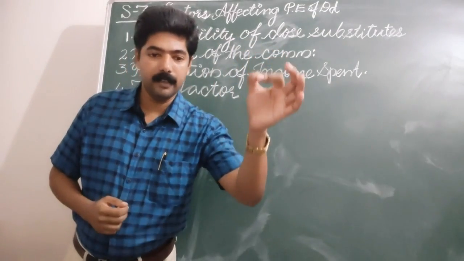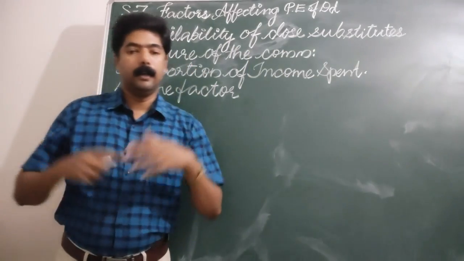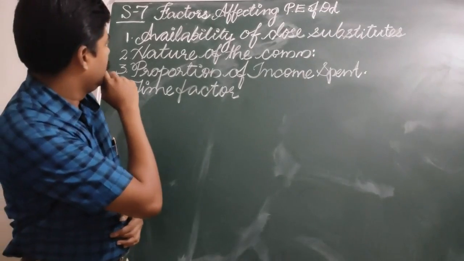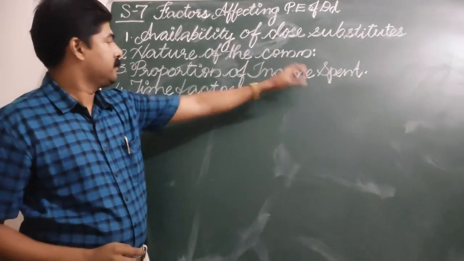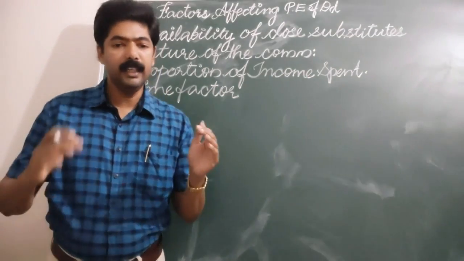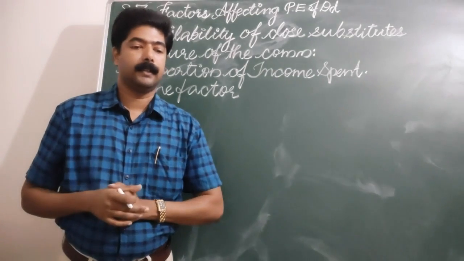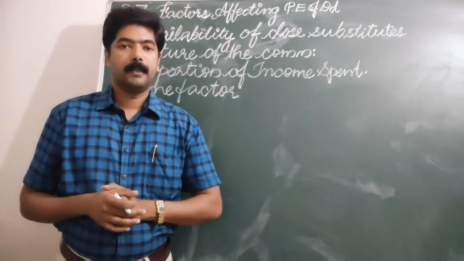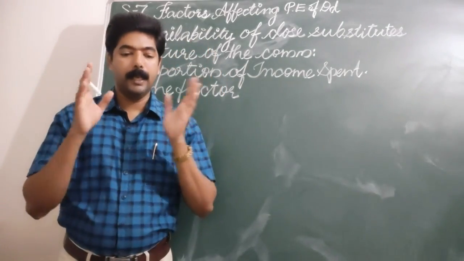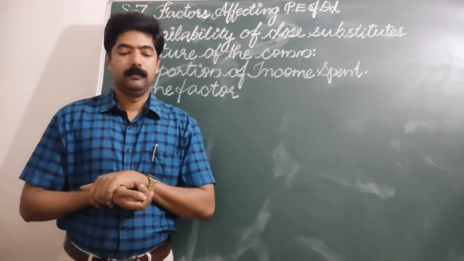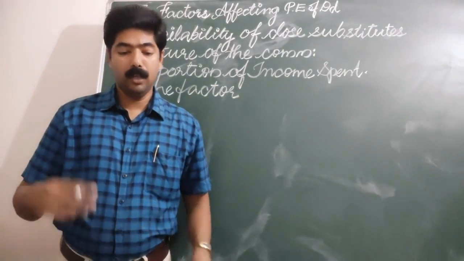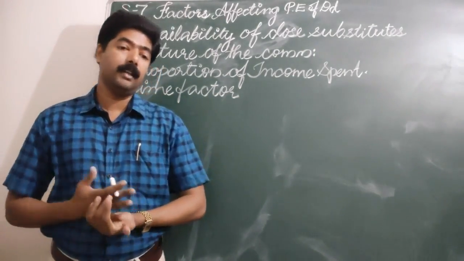Now another point, the number of uses of the commodity. The proportion of income spent we have completed, and let us see what is written next: time factor. What is the time factor? According to the time, we need to remember two types of time: long time and short time. What is long time and what is short time?